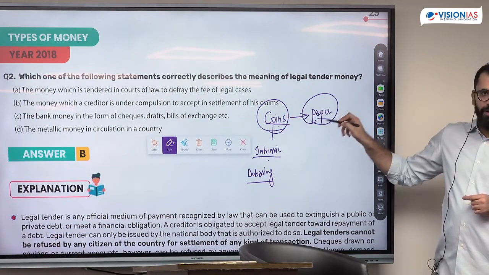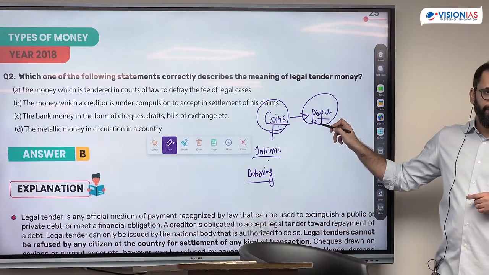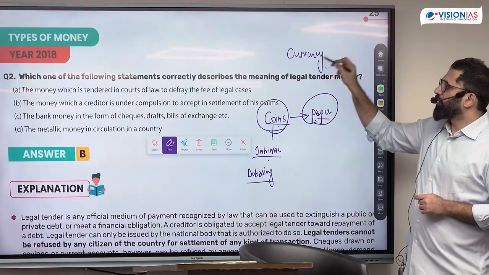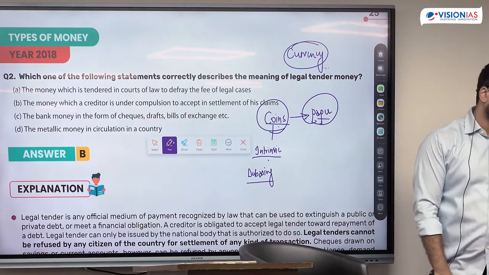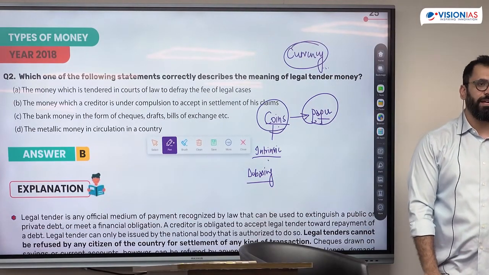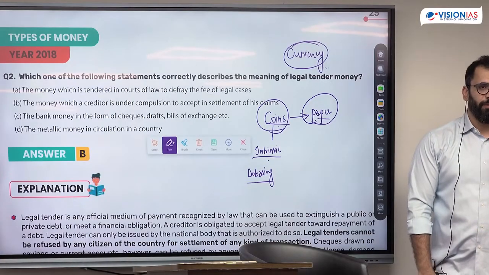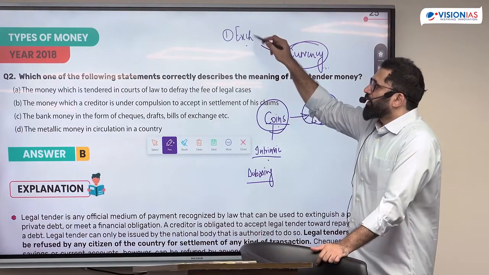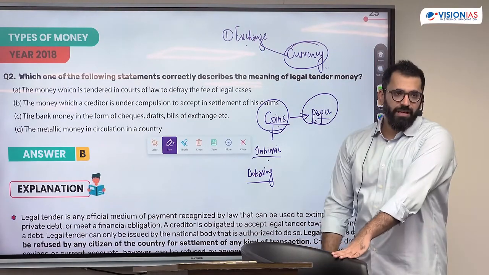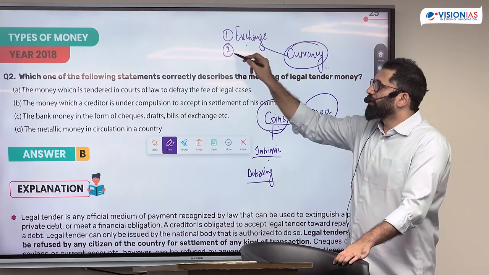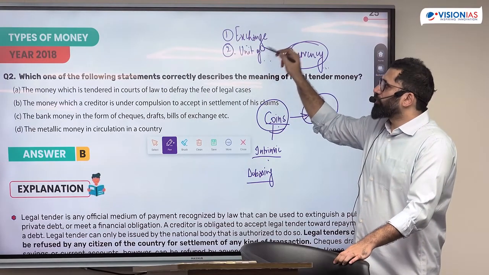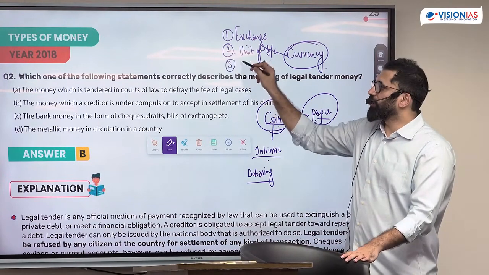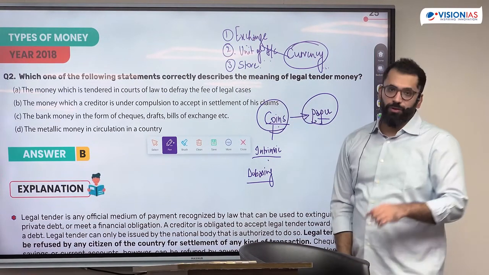Now, why will people trust paper currency? Any currency has a meaning. Any particular thing to be used as money or currency has to perform three functions. What functions? First, it can help you exchange, since exchange was difficult in barter. Second, it should be a unit of account. That means it should help measure value. And third, it should help store value.